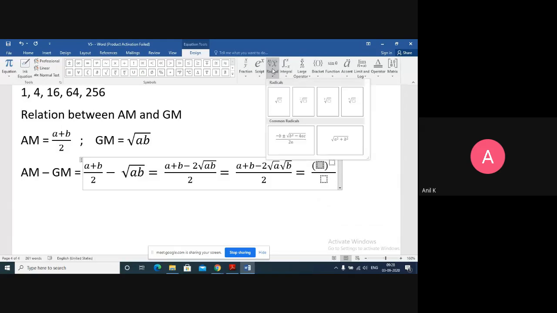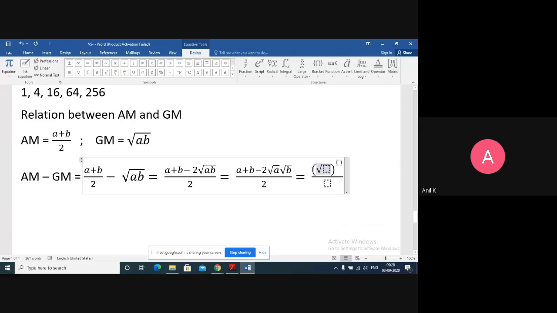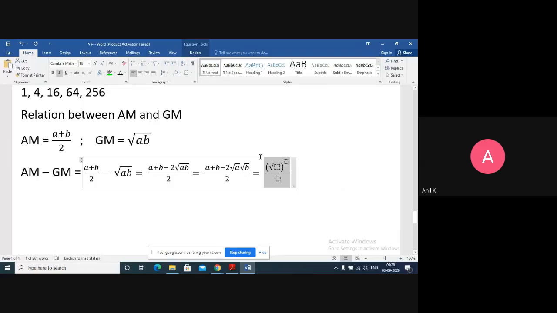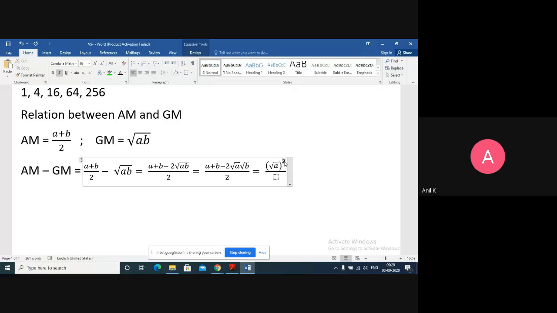What I do here is just manipulating. Let me decrease the font size, otherwise it won't fit. Here you have a. I can write a as root a whole square. Can we? a can be written as root a whole square.